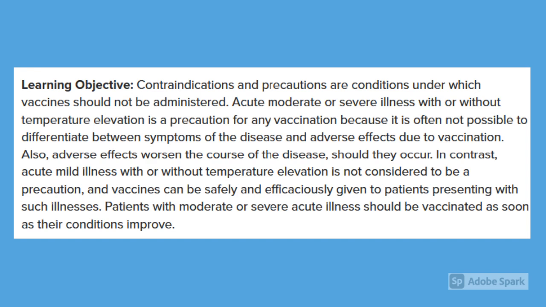In contrast, acute mild illness with or without temperature elevation is not considered to be a precaution, and vaccines can be safely and efficaciously given to patients presenting with such illnesses. Patients with moderate or severe acute illness should be vaccinated as soon as their conditions improve.